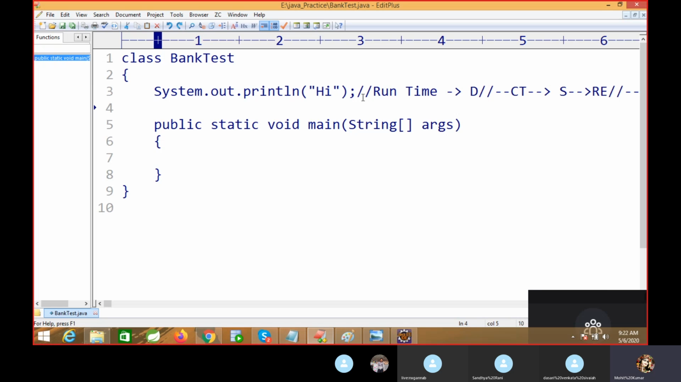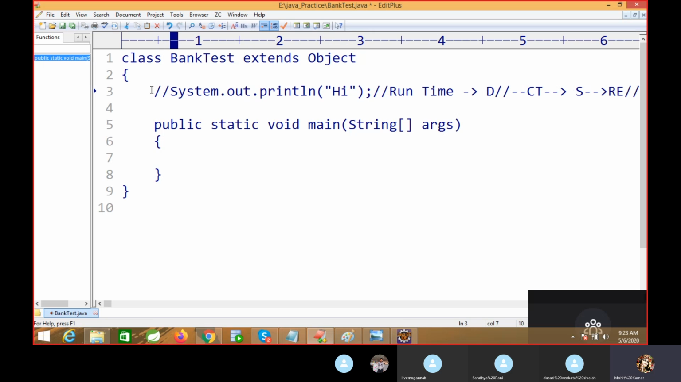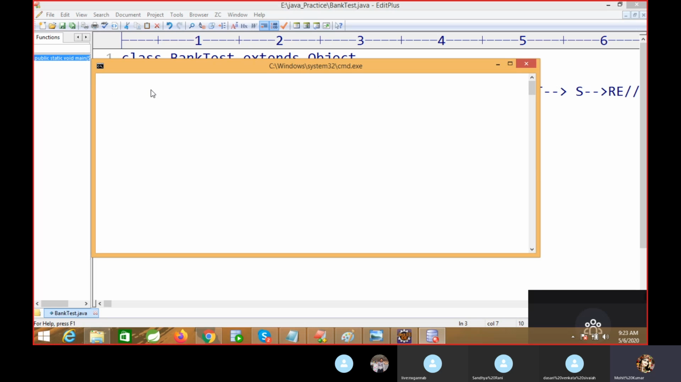No, right? Okay. So this is your user defined class. User defined class means the class which is created by us. So we are providing here extends Object. Once again, I don't know whether this will work or not.